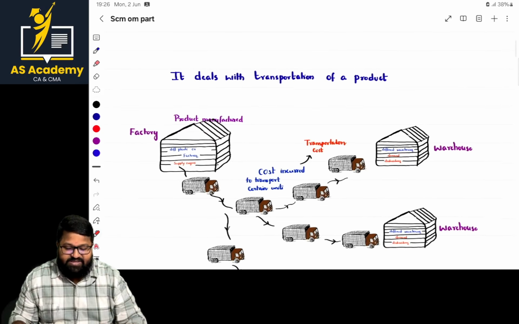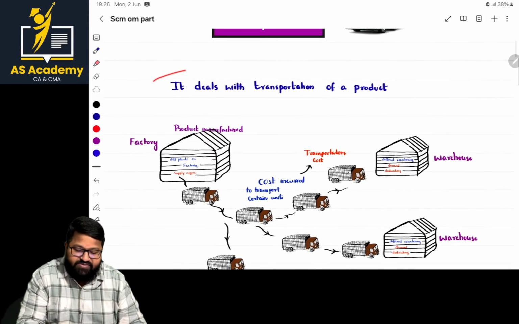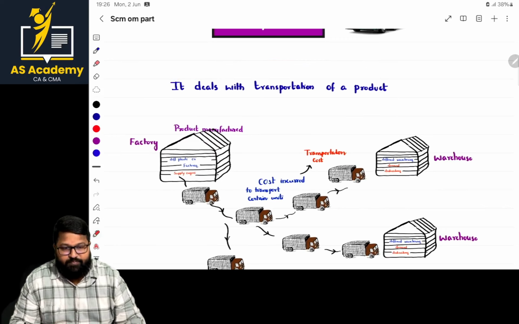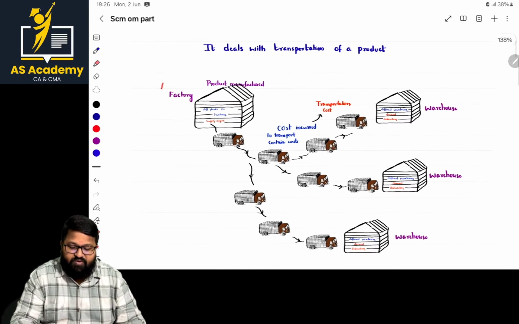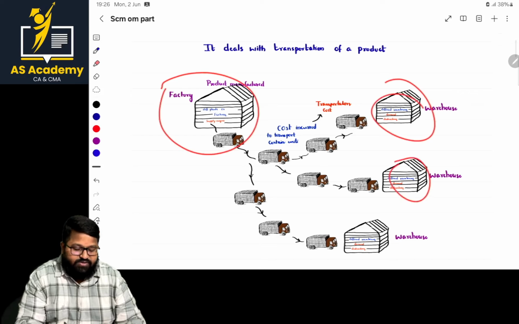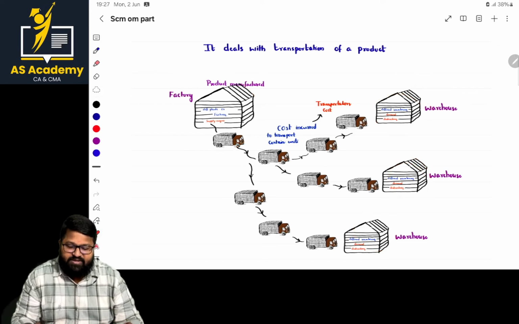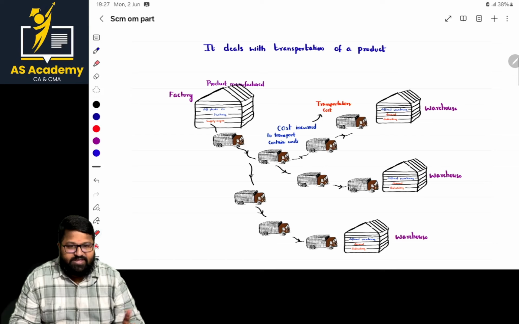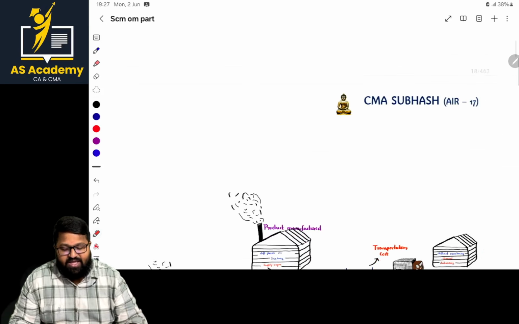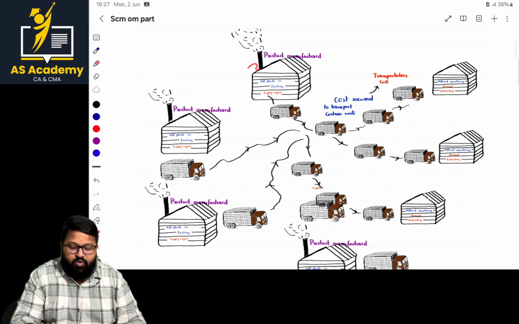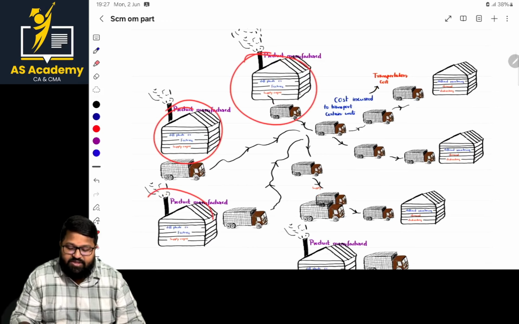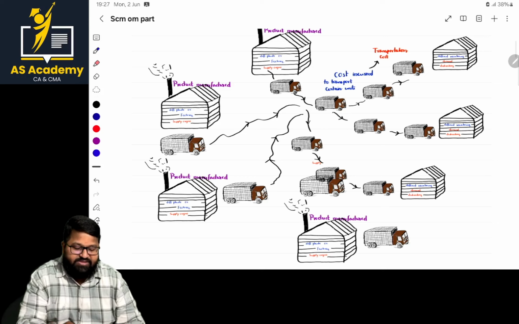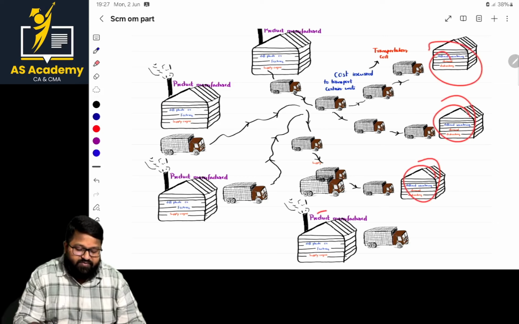Okay. So if we see what part they are dealing with, it deals with the transportation of product. For example, if there is only one factory and three warehouses, there is no issue at all. There is a requirement of transportation and we will transport basically. But there can be scenarios where there are more than one manufacturing points, that is more than one factory, and more than one outlet, that is warehouses.